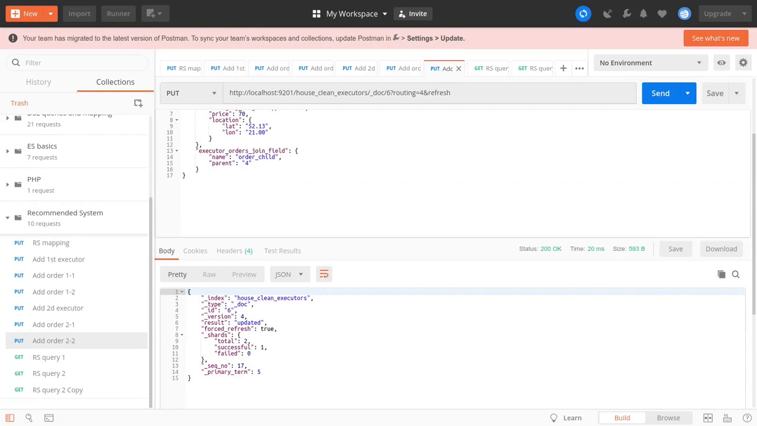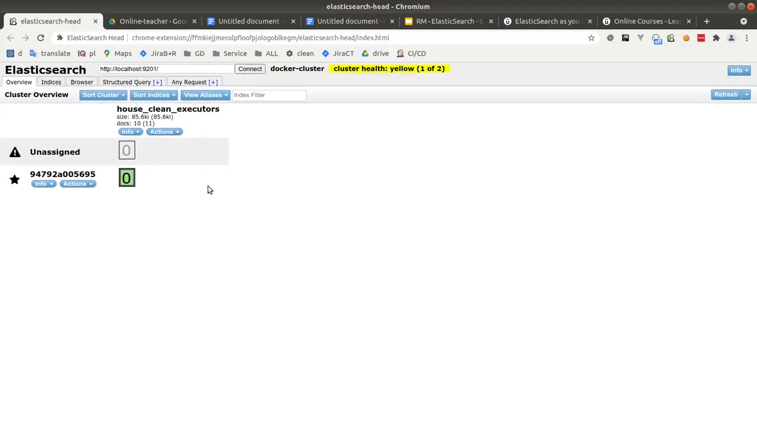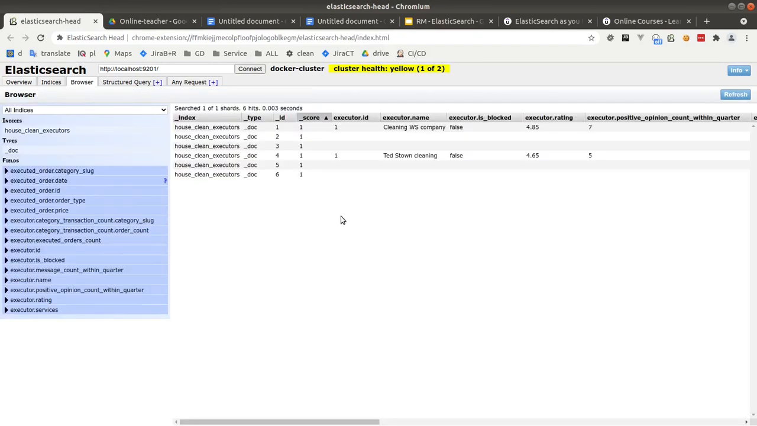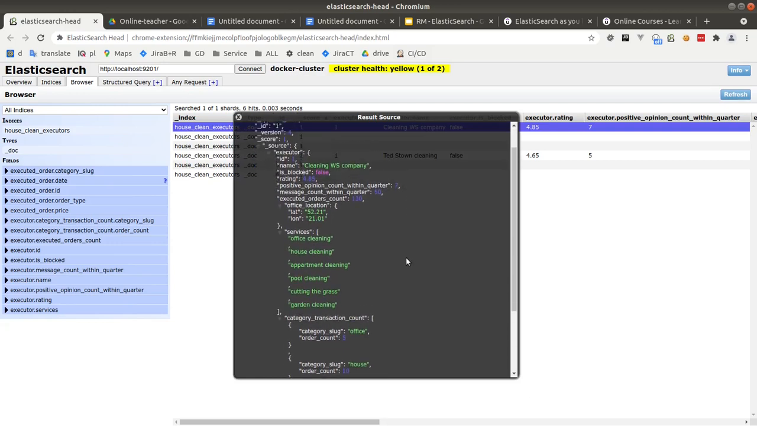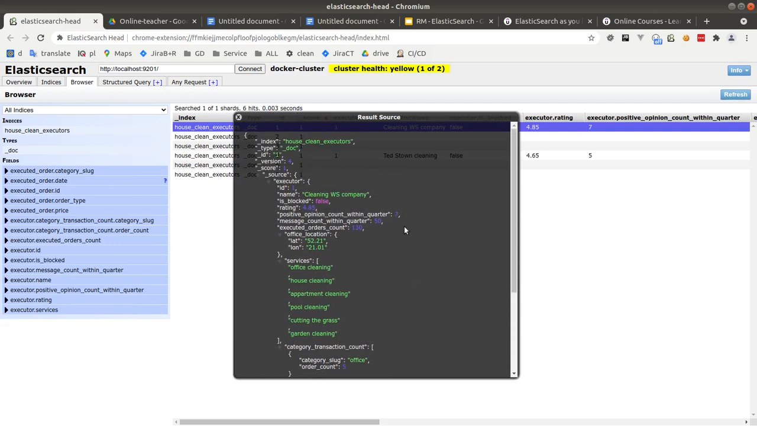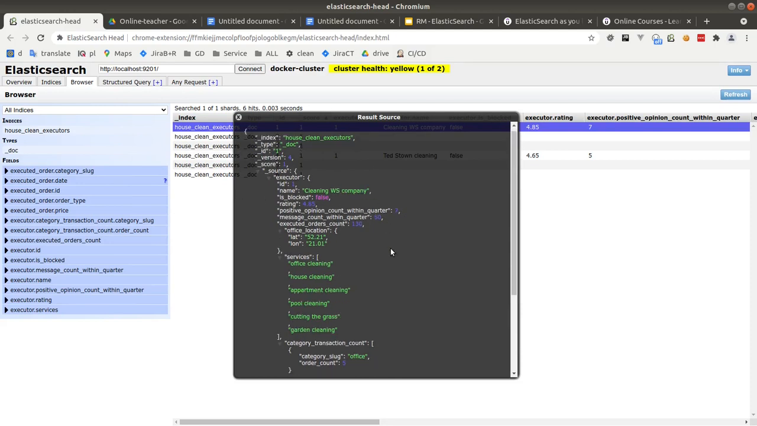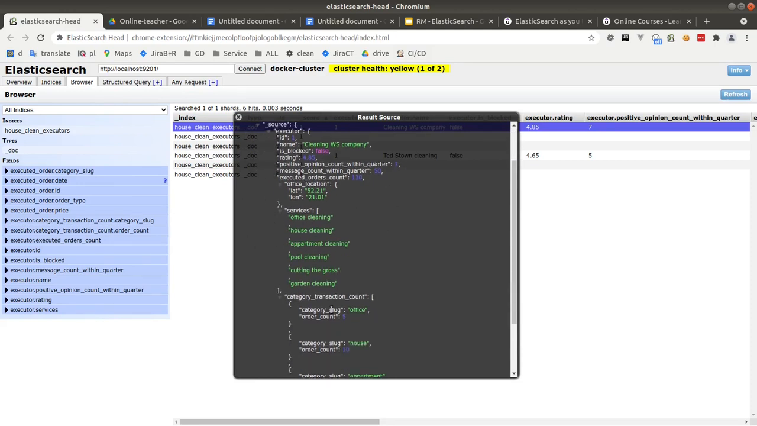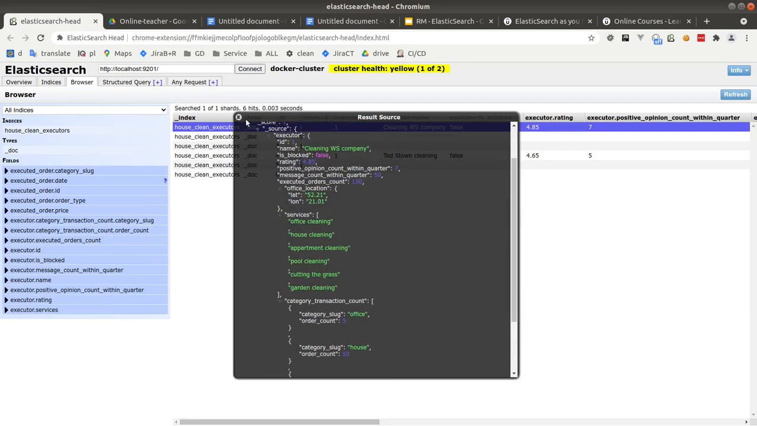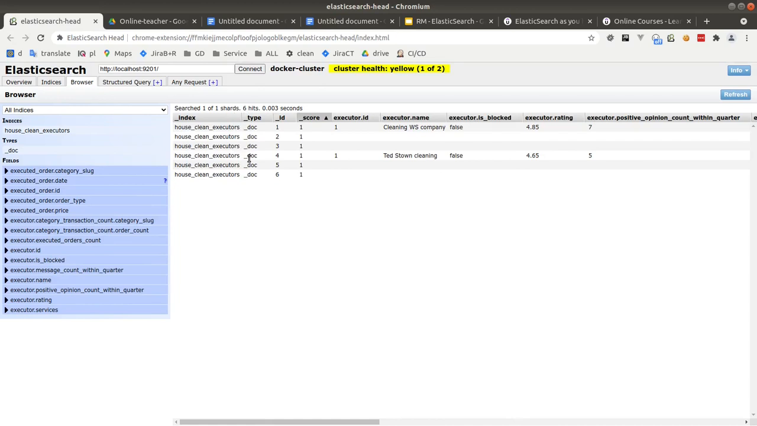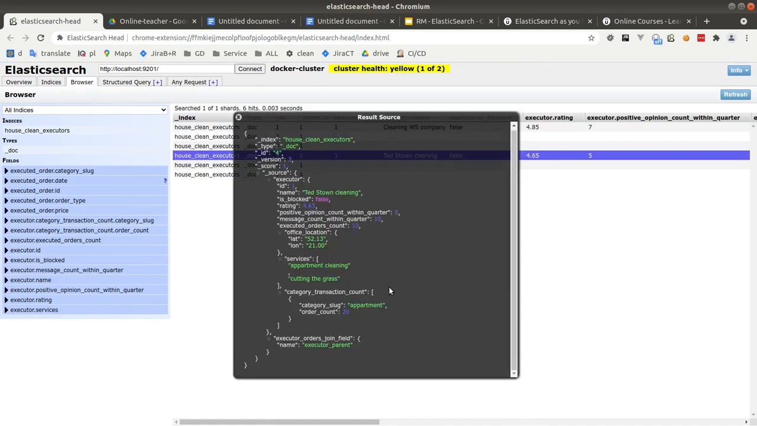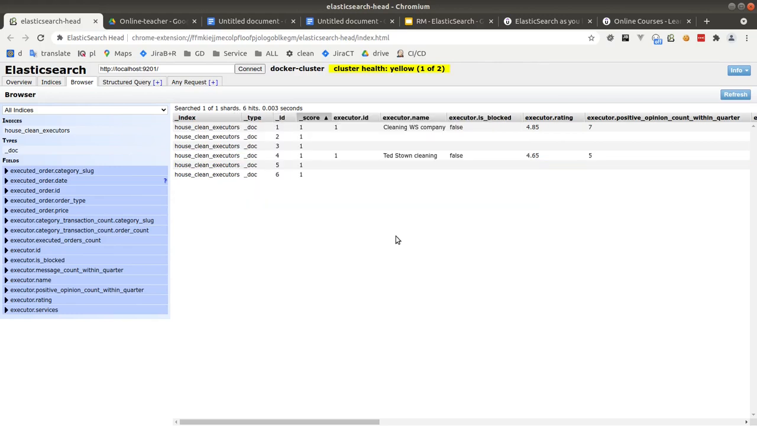Let's return to our view. Let's connect and check that we have our house cleaning executors. So please download the code and export file that is attached to the current lecture. Index all that data, try to get acquainted with it, try to remember how it looks. Generally keep in mind that we have 2 companies. One of them is the Cleaning WS company that is mostly specialized in different areas of cleaning. From another side we have another executor, Ted Stone Cleaning, and he's mostly specialized only in apartment cleaning, but he also provides some cutting the grass in addition. So please do it and get acquainted with all that